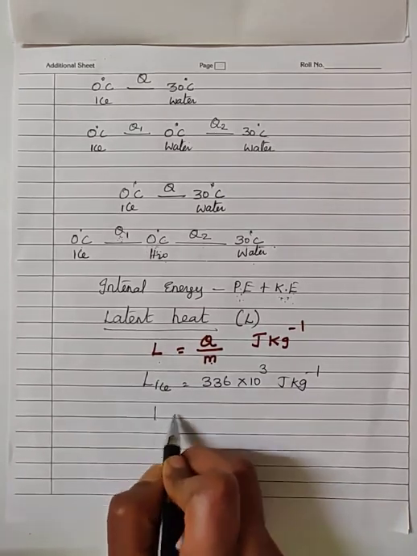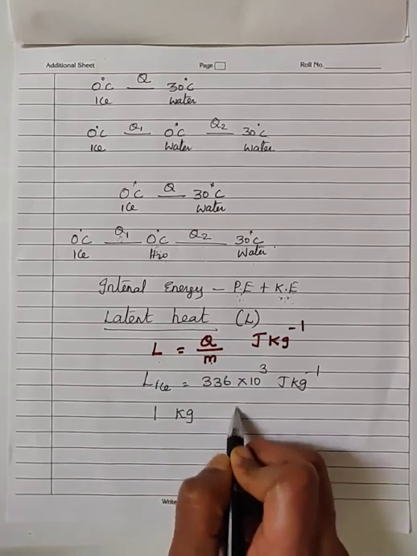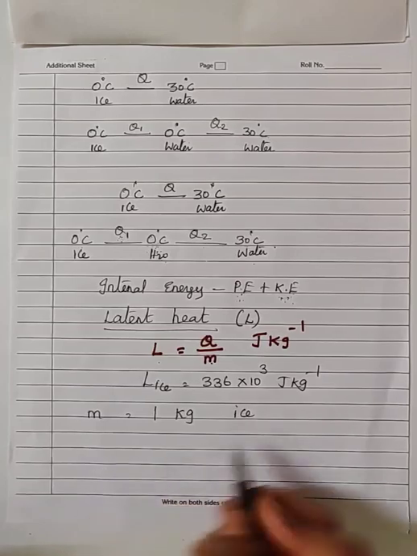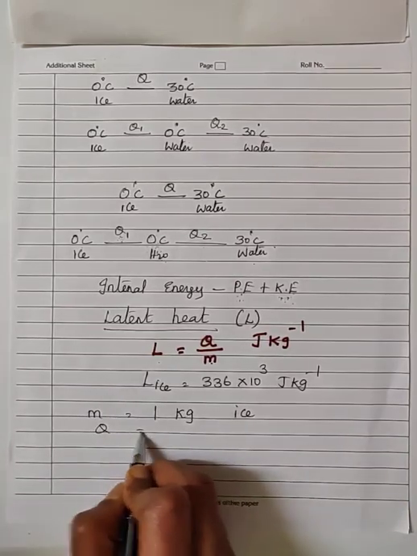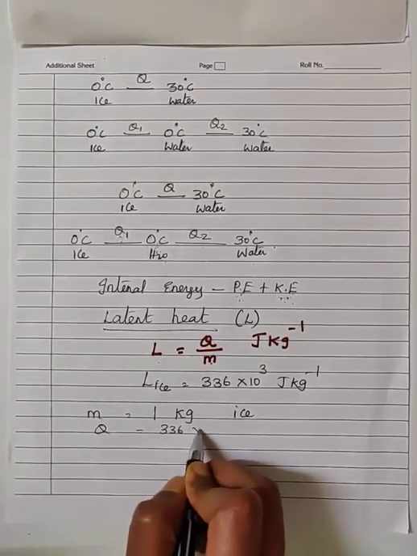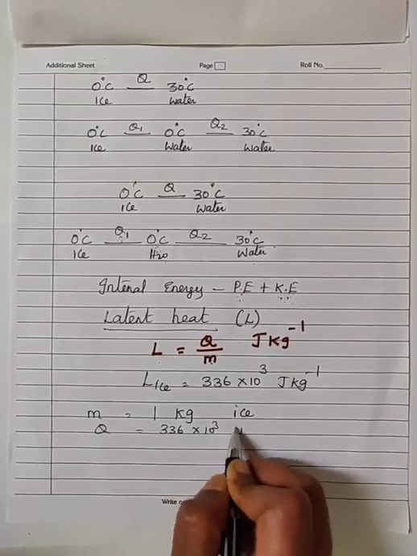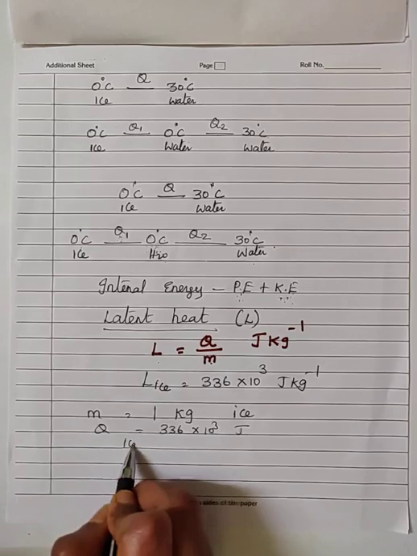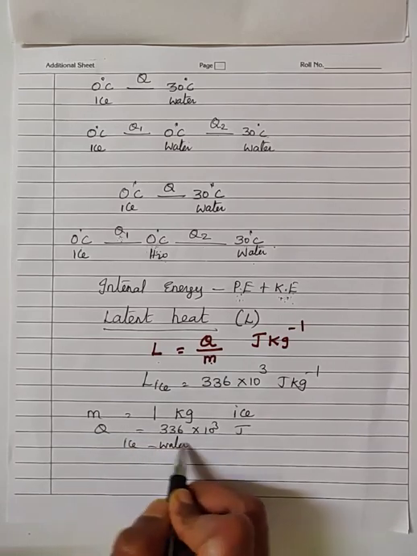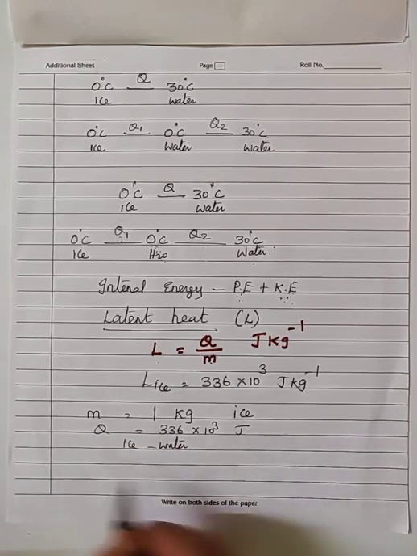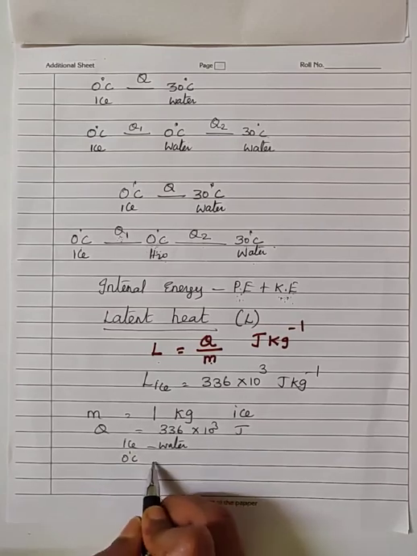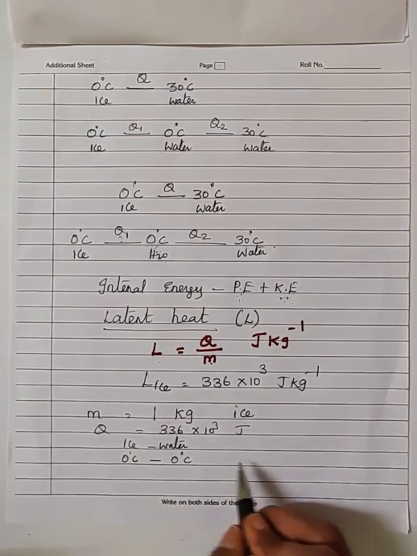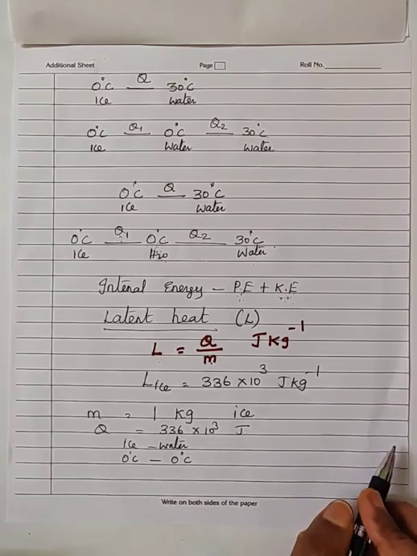That means if I have 1 kilogram of ice, that is, the mass of the ice is equal to 1 kilogram, it requires 336 into 10 power 3 joules of heat energy to convert itself completely into water without change in temperature. That is, ice at 0 degrees Celsius will be converted into water at 0 degrees Celsius without change in temperature.